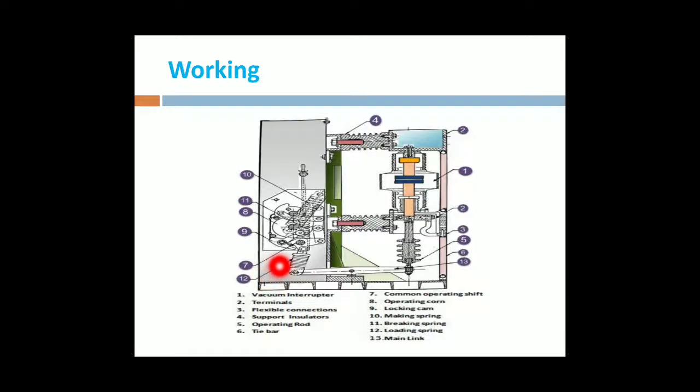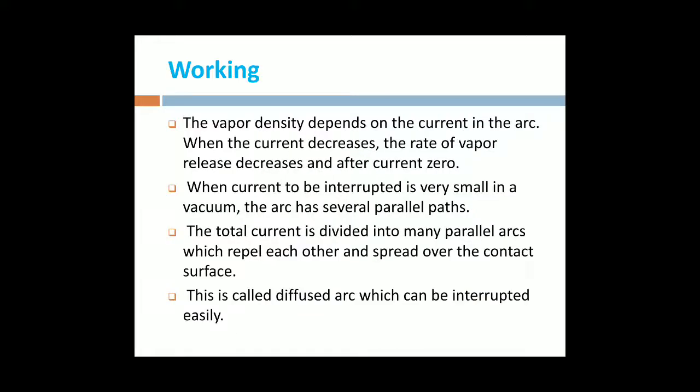The loading spring, breaking spring, main links, and also the tie bars, operating corner, and operating shaft, all these parts are related to the mechanical operation. By using this mechanical operation, we control the movement of the moving contact. These are the basic parts in the vacuum circuit breaker.